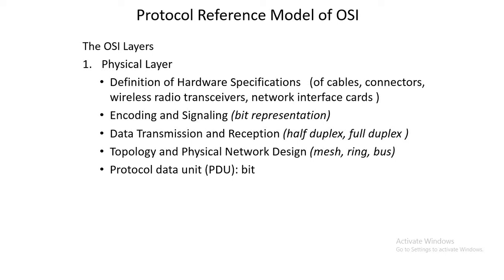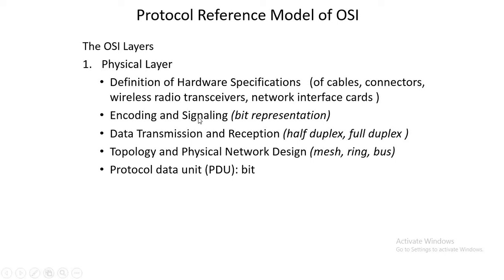If it is guided, what specifications are required for the cables? If we are using fiber optic, which category of fiber optic cable is required? Suppose we are using twisted pair, which category of twisted pair cable is required? Should it be shielded twisted pair or unshielded twisted pair? These types of responsibilities are carried out by the physical layer.